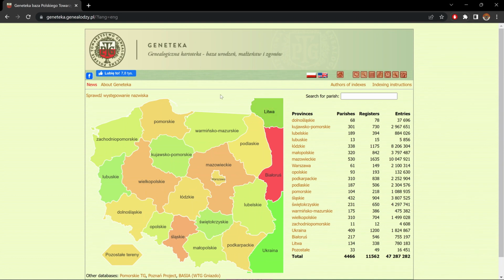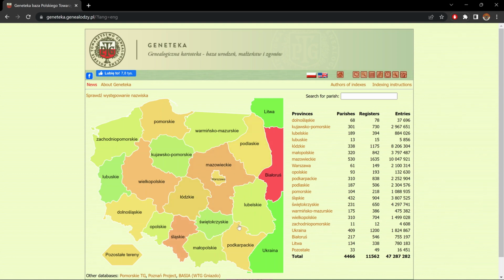Now, Genetica is a database which holds indexed vital records for all of Poland and previous Polish territories, which span over Lithuania, Belarus, and Ukraine, as well as different Polish parishes in different countries, which you'll find in Pozostałe tereny. As you can see here, we have a map of all Poland's provinces and Warsaw, the capital, and Lithuania, Belarus, and Ukraine, or at least parts of it. As well, we see those provinces here on the right-hand side in a list. And for each province, we have the number of parishes, registers, and entries indexed.